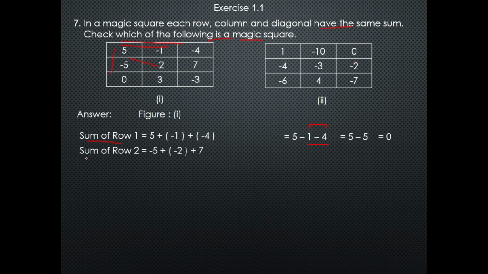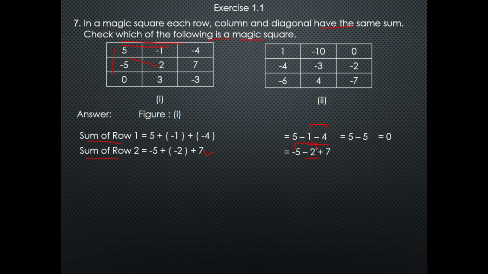Now the sum of row number 2, which is (minus 5) plus 2 plus (minus 2) plus 7. First I will remove brackets: minus 5 minus 2 plus 7. Now I will add negative and positive numbers separately.